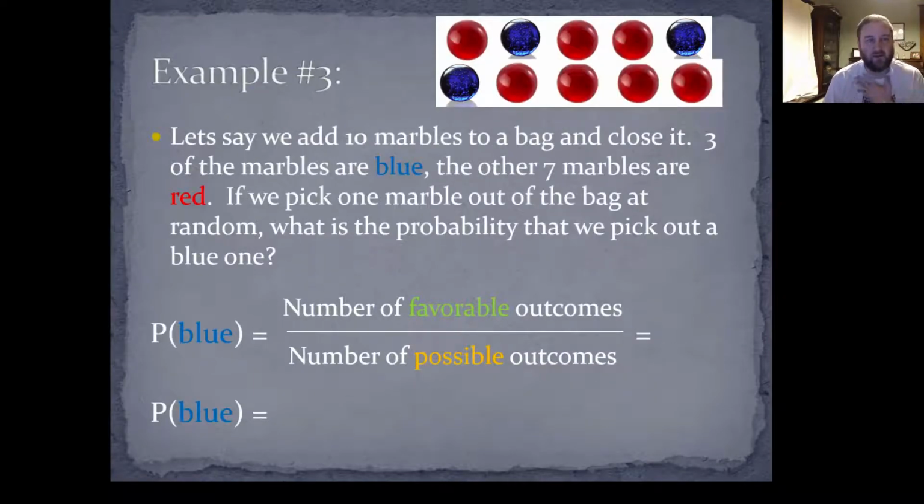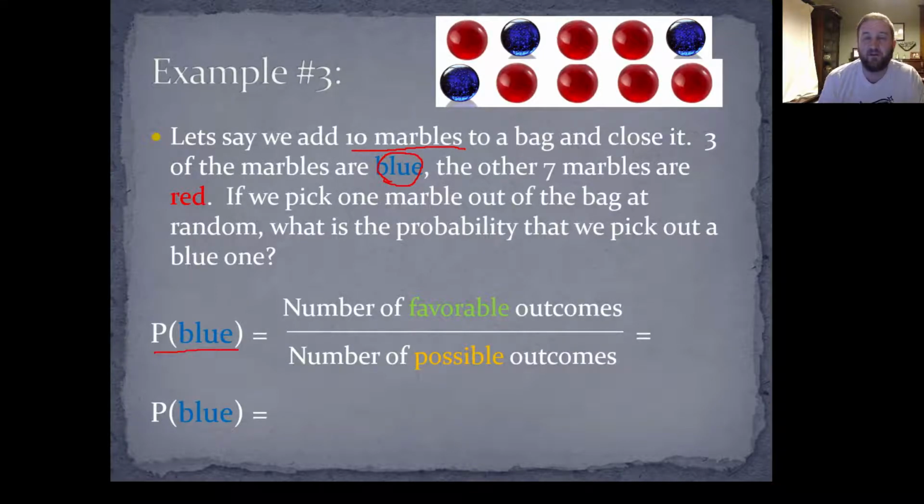Okay, example number 3. Let's say we add 10 marbles to a bag and close it. 3 of those marbles are blue, 7 of them are red. If we pick one marble out of the bag at random, what's the probability that we pick out a blue one? So we want to know the probability of blue here.